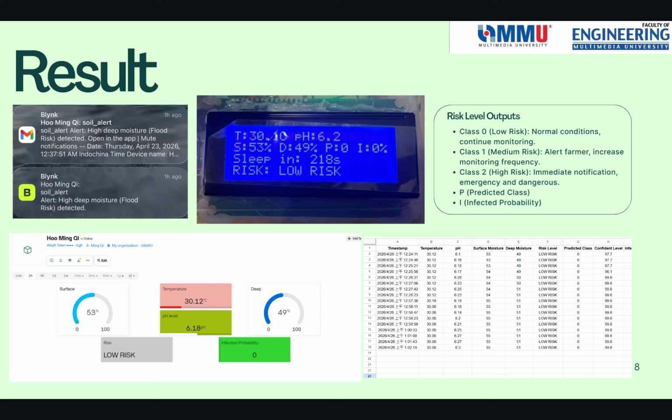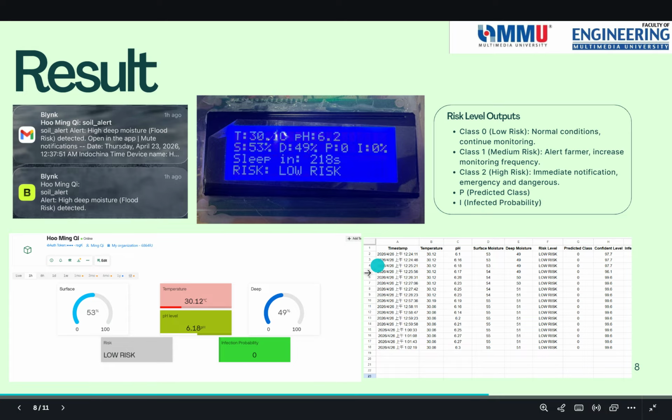So when a risk is detected, a real-time alert is sent out via an onboard display and wireless notifications such as email and app notifications. Meanwhile, all the data is collected and recorded for historical review. You can check back the history at night or over the past few days, as an example, and so on.